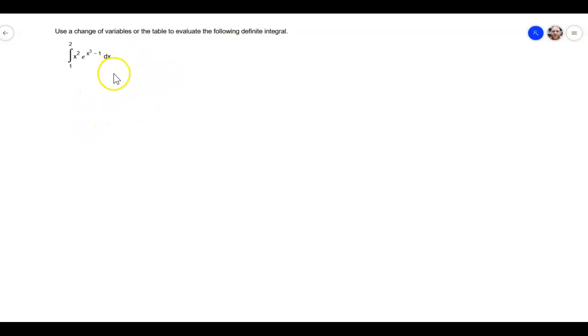So if we look around, it's not going to be too hard to find. If you look at this x cubed minus 1, and I'm just going to do this off to the side, if we take the derivative of that, that's going to be 3x squared. And we also have an x squared in there, so it's 3 times the x squared over here. That's a great choice here, because this is just a constant times something that we already have in there.